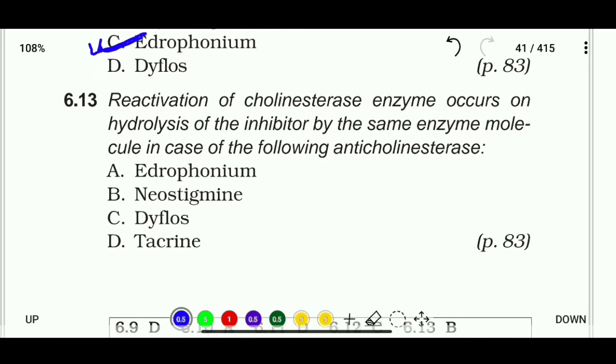Question number 6.13. Reactivation of cholinesterase enzyme occurs on hydrolysis of the inhibitor by the same enzyme molecule in case of the following acetylcholinesterase inhibitors. Here the options are edrophonium, neostigmine, diflos, or tacrine. So the correct answer is